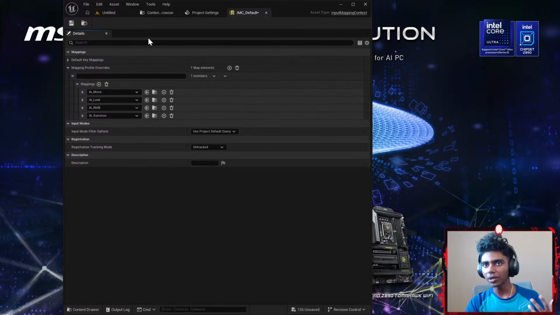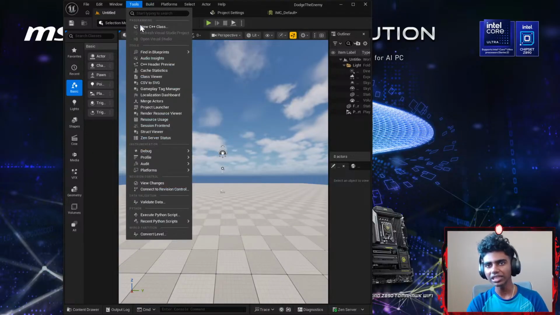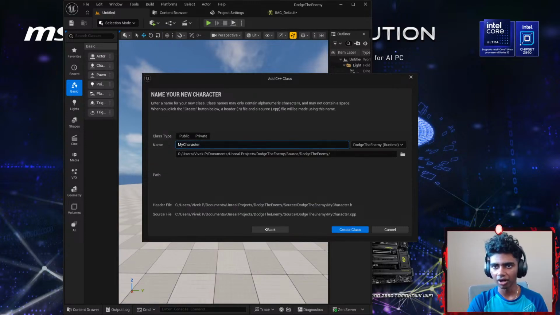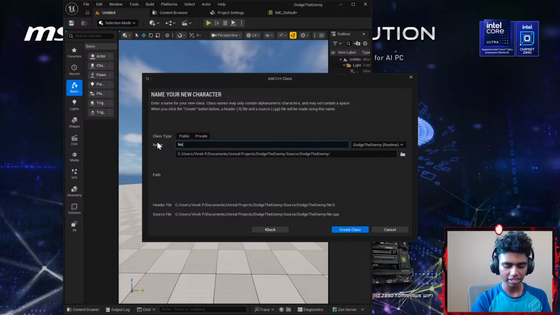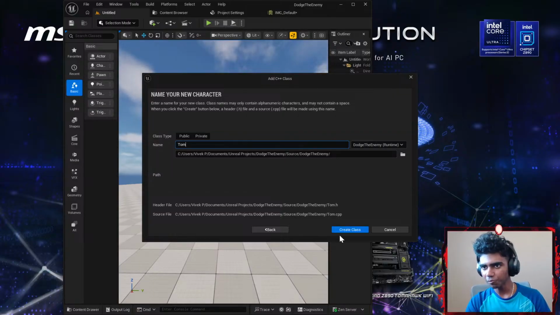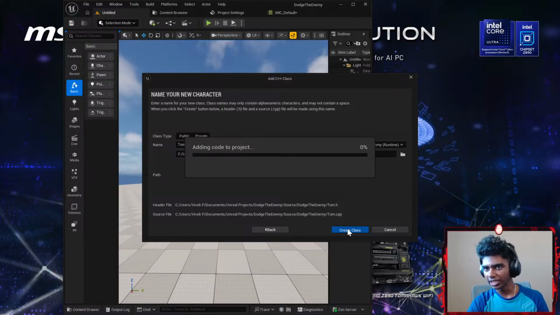But once I'm done with this, I'm gonna go ahead and create a new class. Let's say I'm gonna create a character class, and he's gonna be a summoning boss, so I'm gonna go with Necromancer. I want to keep an easy name. Hold up, guys, give me an easy name. I might go with something like Tom. That's pretty easy because later, when I'm creating functions, I have to type the class name using a scope resolution operator to point towards, for example, the move function, the look function, or a certain function name. Tom might be pretty easy.